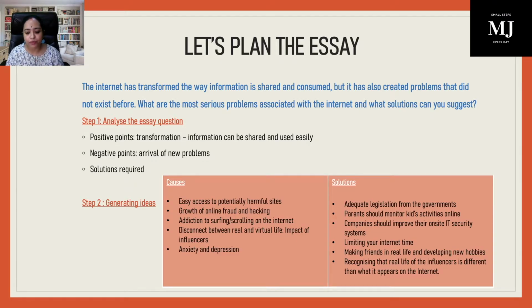If these are the problems, how can we tackle these problems? So what are the solutions for it? So let's see, if we have to say about easy access to potentially harmful sites, of course, if the government can take some strict actions against it, so it has to come up with some adequate laws, legislation, rules, it can be tackled. Parents also need to monitor the kids' activities, whatever they are doing online. You cannot just leave your kids without supervision, right? When it comes to online fraud and hacking, in that case, companies are required to improve their on-site IT security systems.